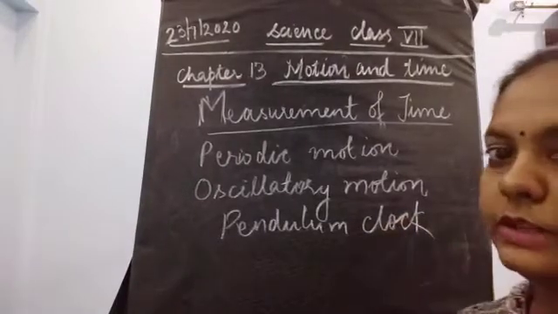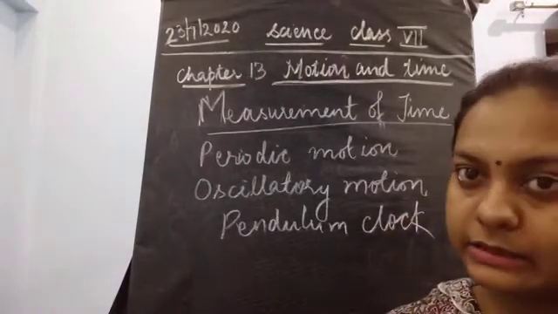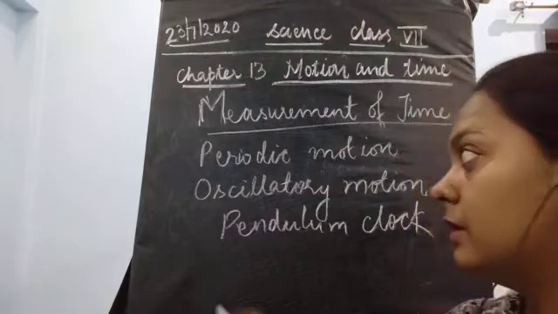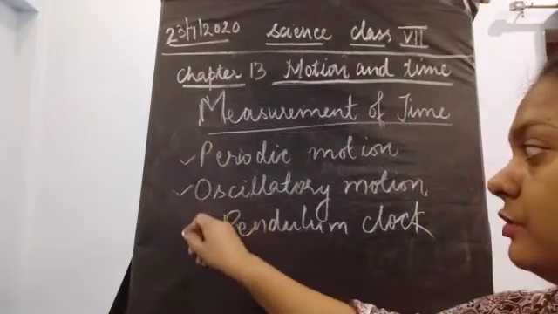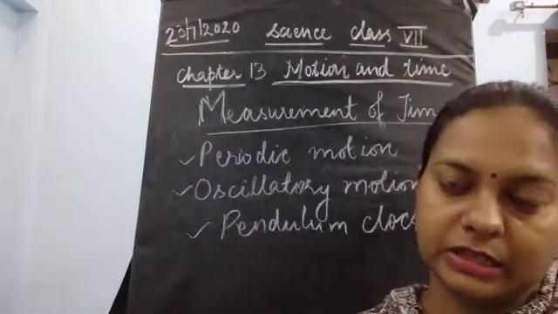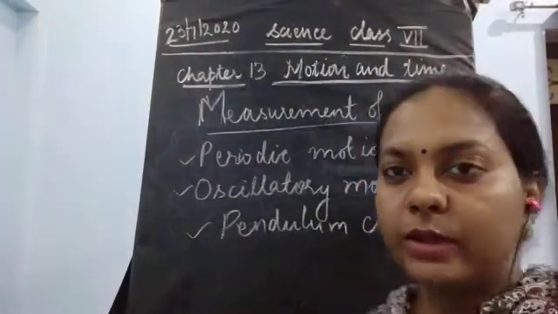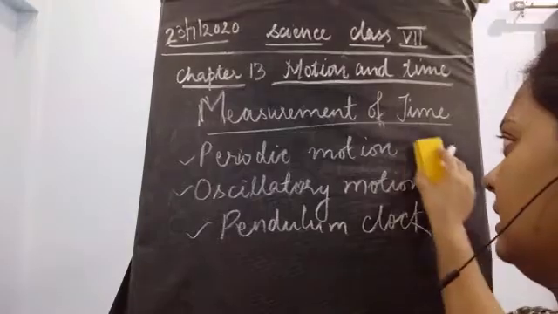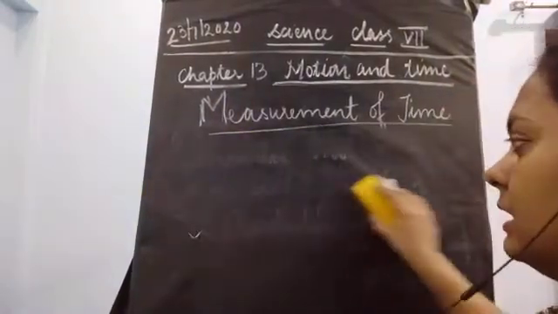What is the meaning of these three words and how they are related? What is the meaning of periodic motion, oscillatory motion, and then pendulum clock? All these are interrelated with each other. So let's begin with the pendulum clock first, okay, and then I'm going to tell you about the periodic motion.